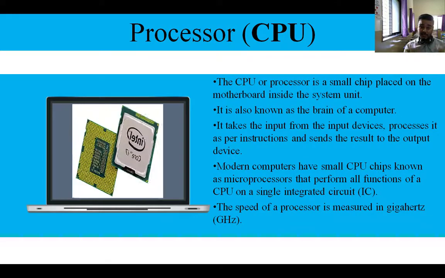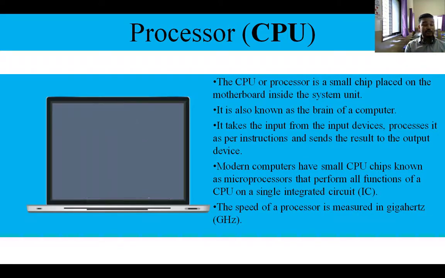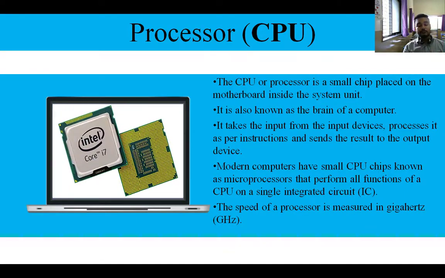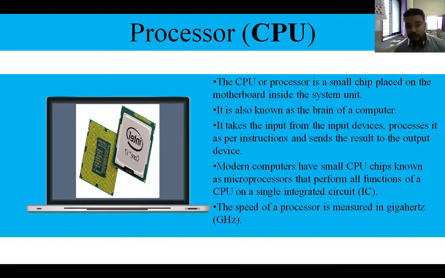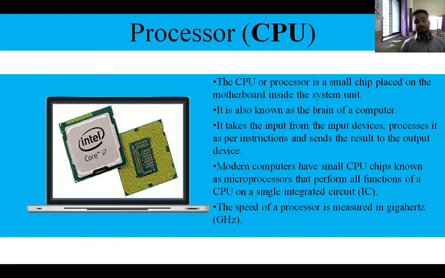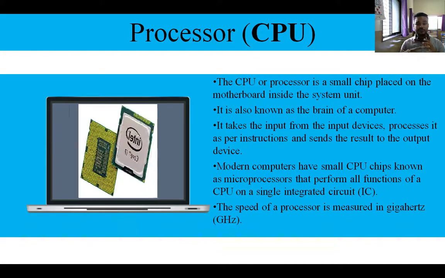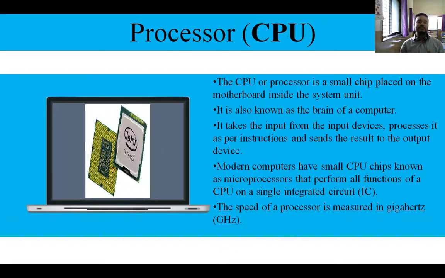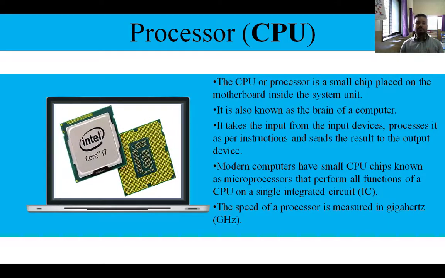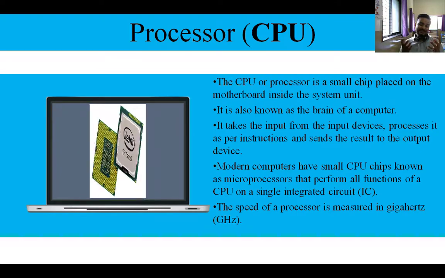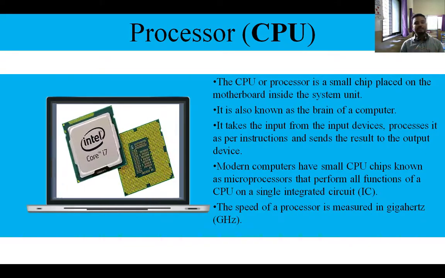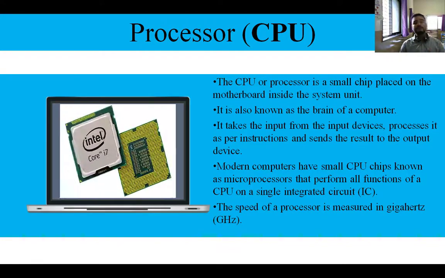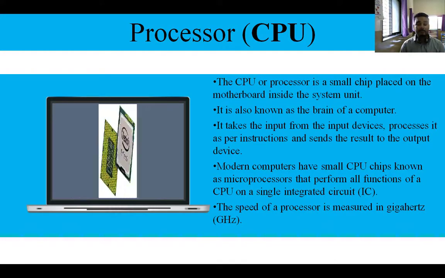Because it takes input from input devices. Whatever input devices we have, it takes input from them and processes it, using the main memory and secondary memory, and gives you output. Got it? Now, nowadays these CPUs have become smaller, and those smaller CPUs are called microprocessors.